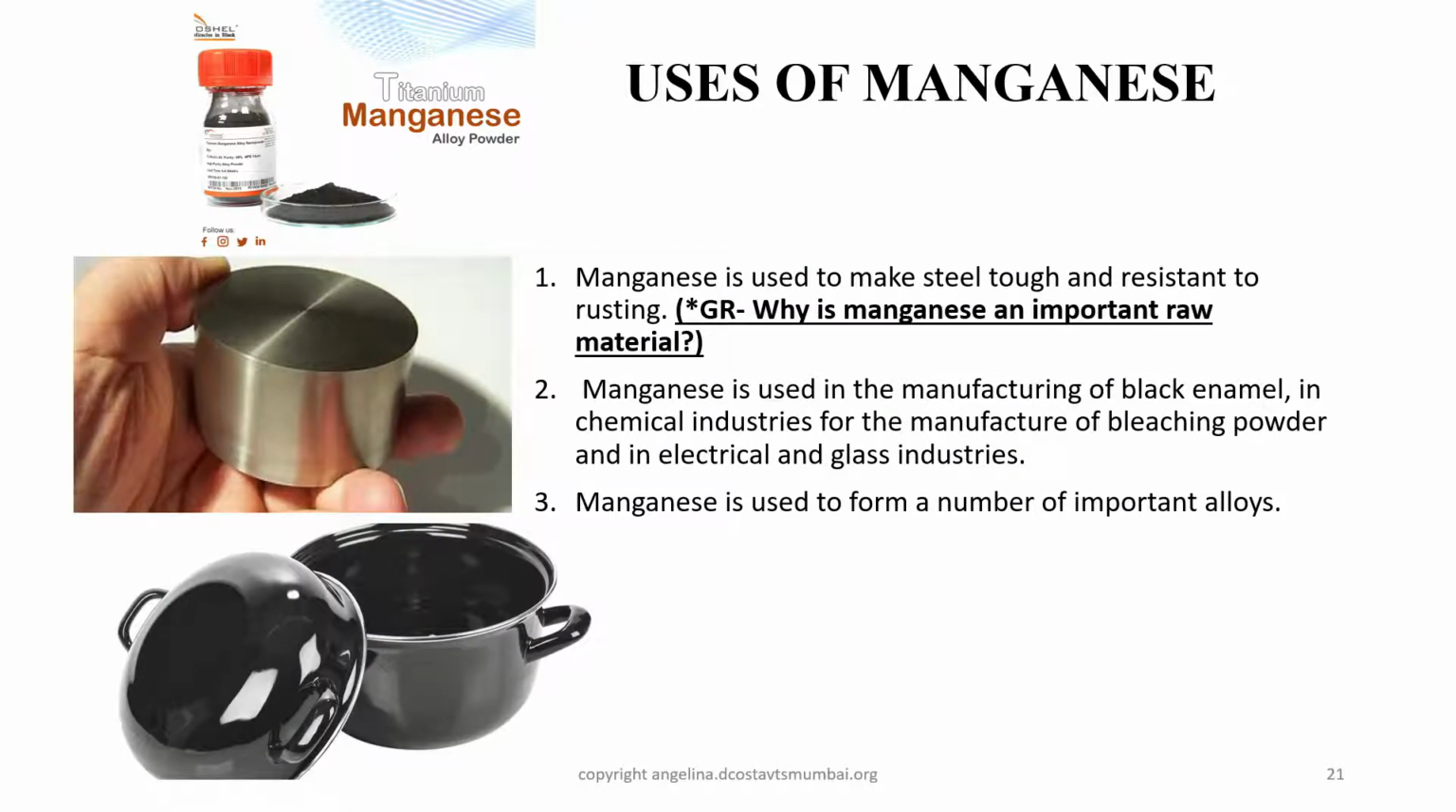Let us take a look at the other uses of manganese. Manganese is used to make steel tough and resistant to rusting. So there is a give reason here. Why is manganese an important raw material? So it's an important raw material because it is used to make steel tough and resistant to rusting. Manganese is used in the manufacturing of black enamel, in chemical industries, for the manufacturing of bleaching powder, and in electric and glass industries. Manganese is also used to form a number of important alloys.